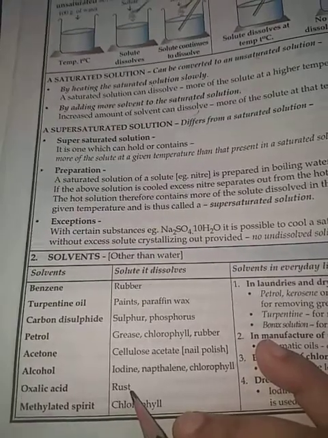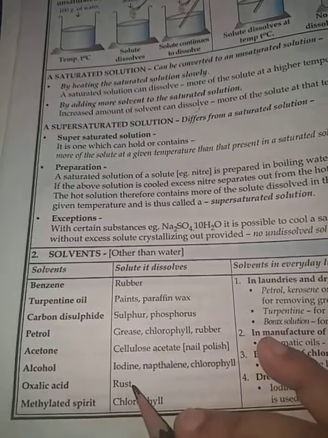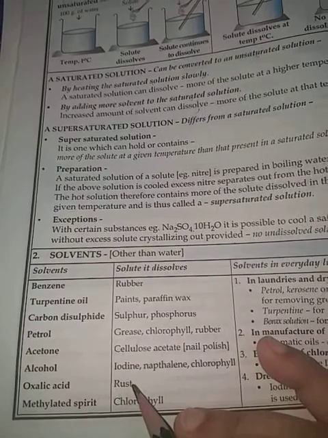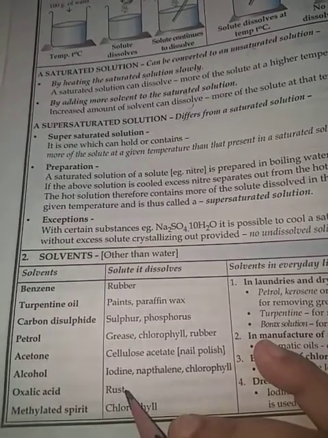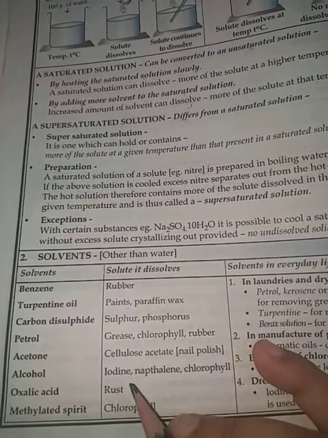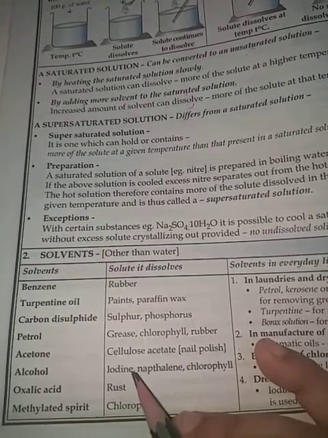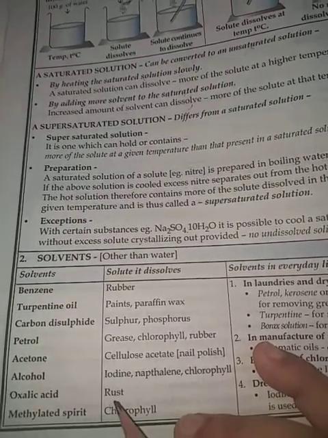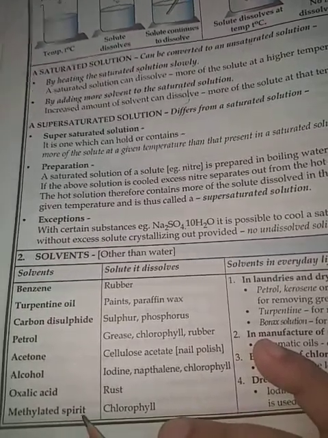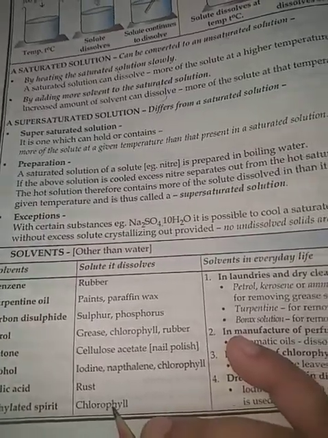Rust, you must have seen that iron articles, when they are kept open in water or air for some time, develop reddish brown colored flakes on the surface. That is called rust. Methylated spirit can dissolve chlorophyll.